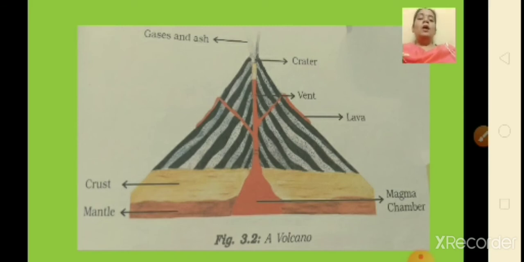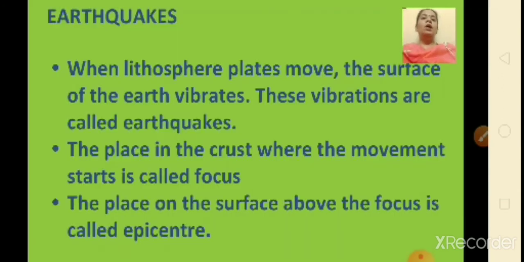So children, when the lithospheric plates move, the surface of the earth vibrates. We all know about this, isn't it? That when the lithospheric plates move, or basically what we consider is when the earthquake takes place, okay, the earth vibrates. But actually what happens? The lithospheric plates move and the surface of the earth vibrates. Now these vibrations travel all around the earth, and these vibrations are called the earthquakes.